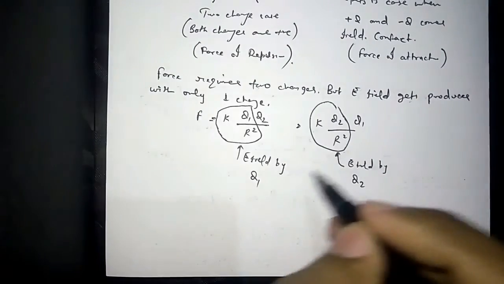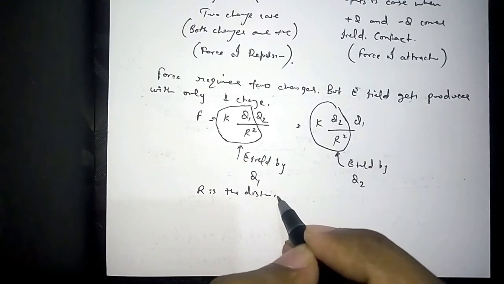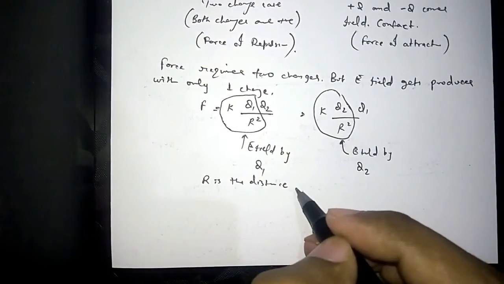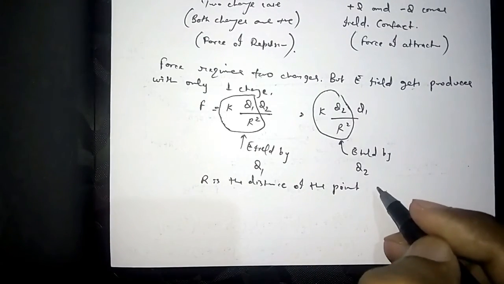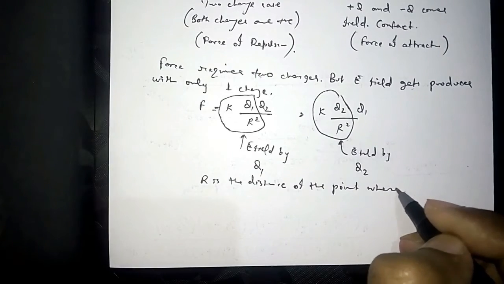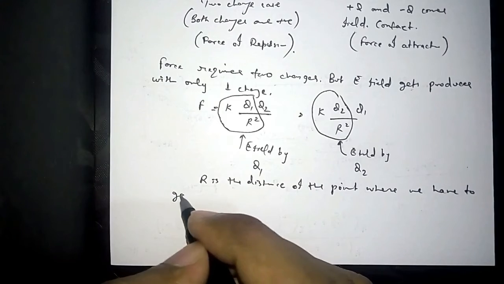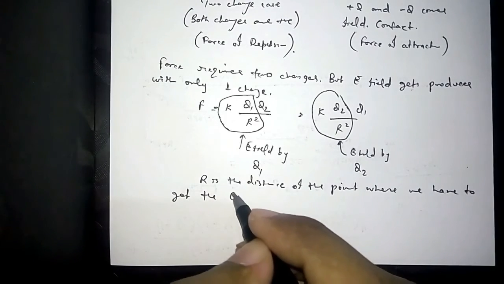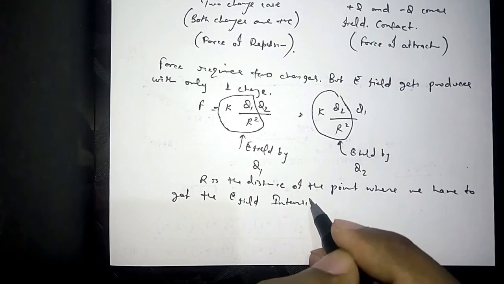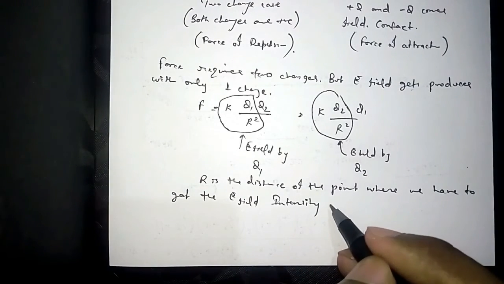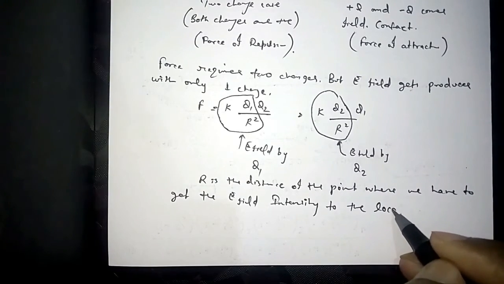R is the distance of the point where we have to get the electric field intensity to the location of charge.